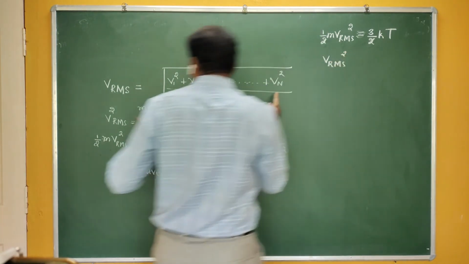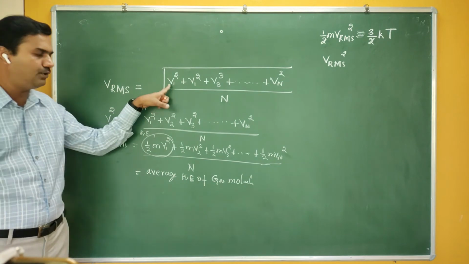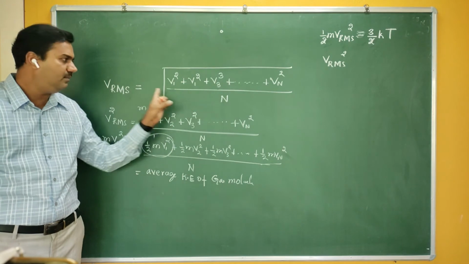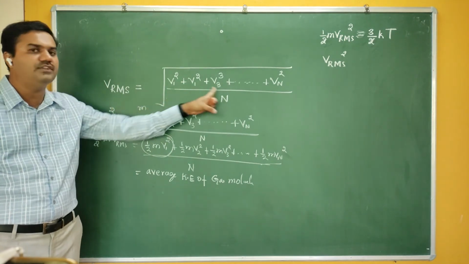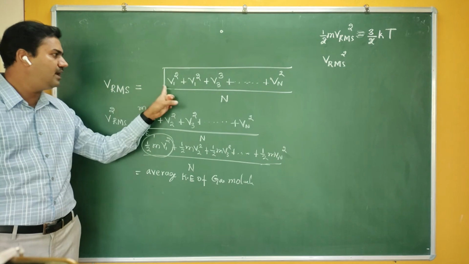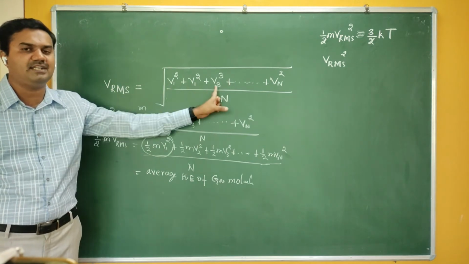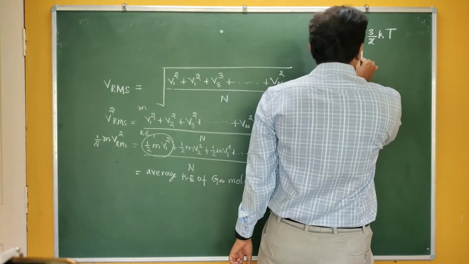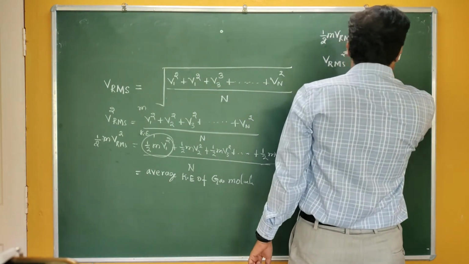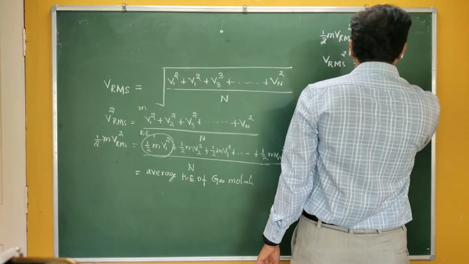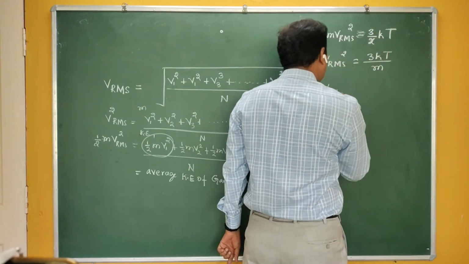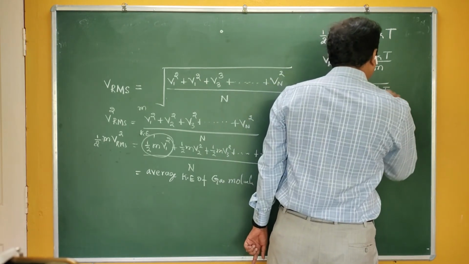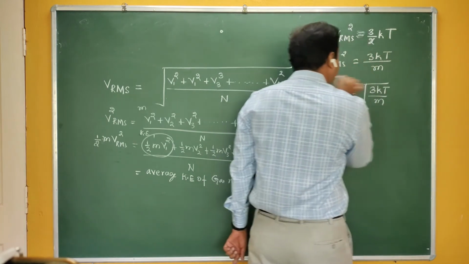Now this is for the sake of definition, it is okay, but you cannot measure the velocity of an individual gas molecule. For a definition this is correct, but you cannot measure V RMS by using this formula, because to measure V RMS you require the velocity of each gas molecule, and practically this is impossible. Therefore we are using this equation: V RMS square can be written as 3 kT by m. Therefore V RMS, the root mean square velocity of the gas molecule, is given by the square root of 3 kT by m.